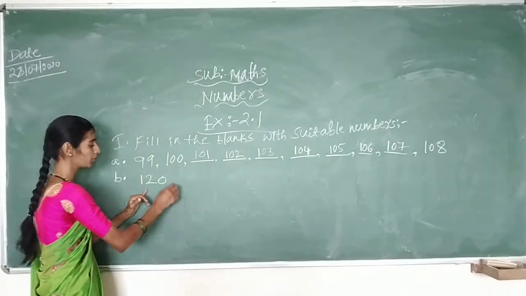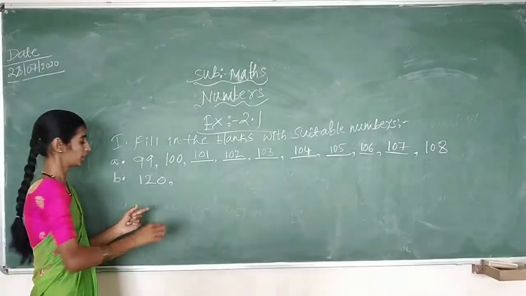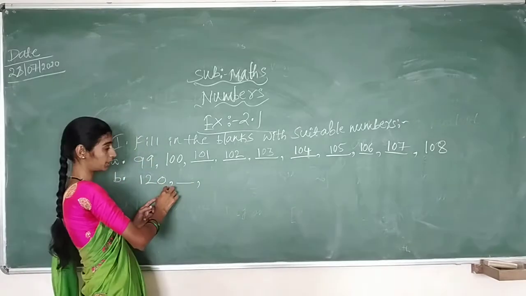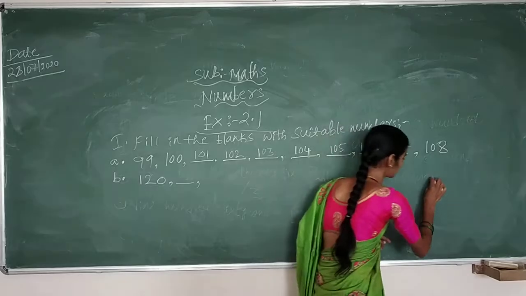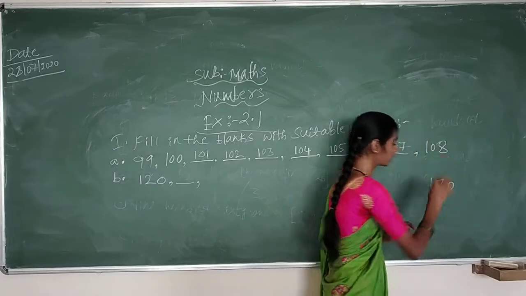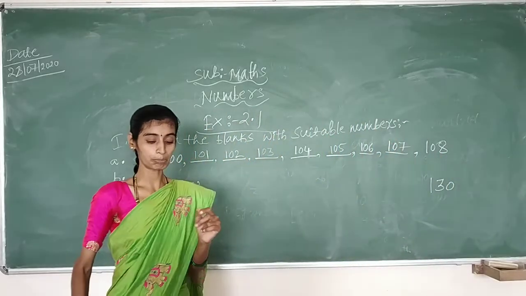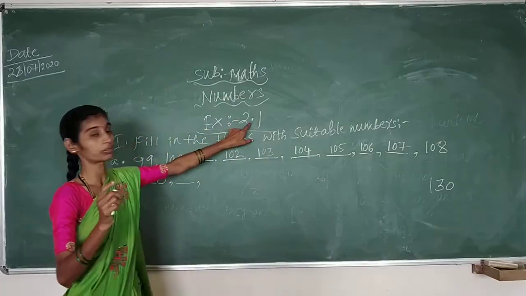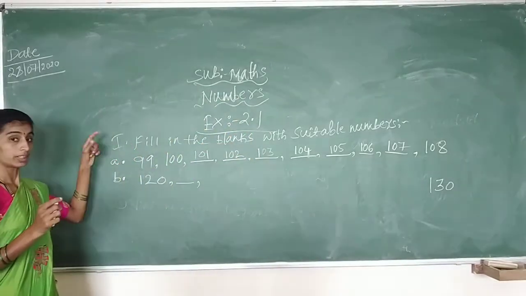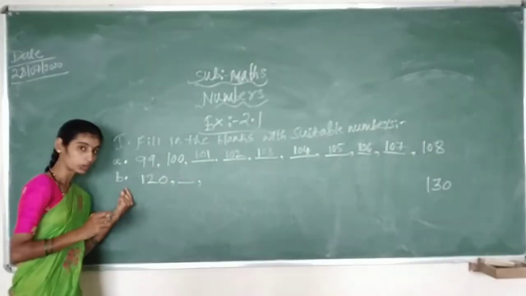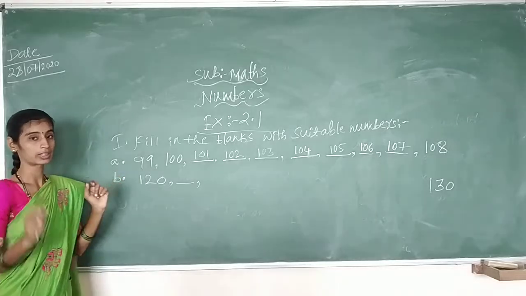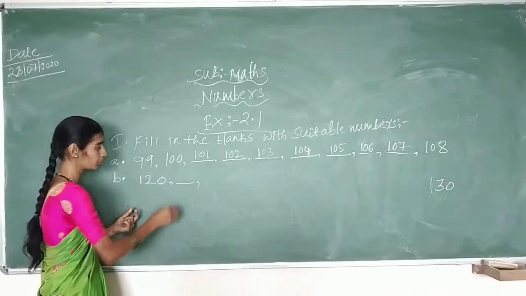And they have given you a dash. 120 they have given, and last number they have given you 130. So all of you can see page number 33, your reader book, exercise 2.1. First bit, in that A question, you can go to the B question. So B question is 120.